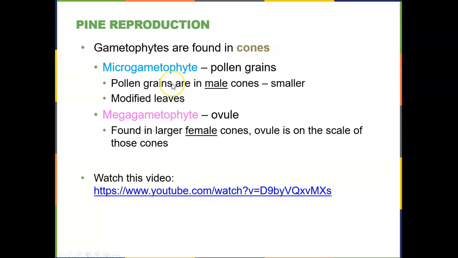Within this microgametophyte, you will have the sperm as well as other supporting cells. The female gametophyte, which is found in the female cones, contains the ovule on each of the scales that are found in these cones. And here's a YouTube video that you can go out and take a look at for further explanation.